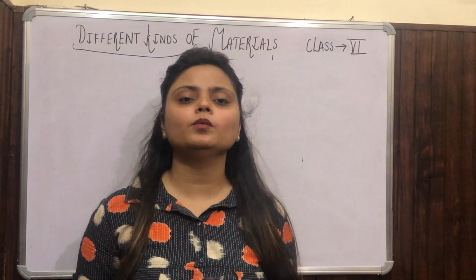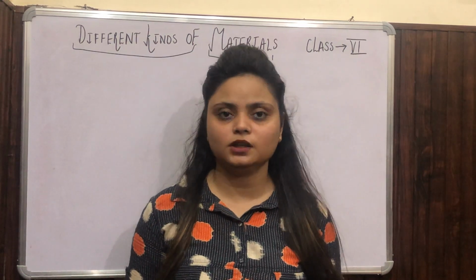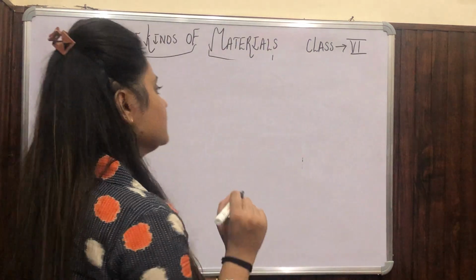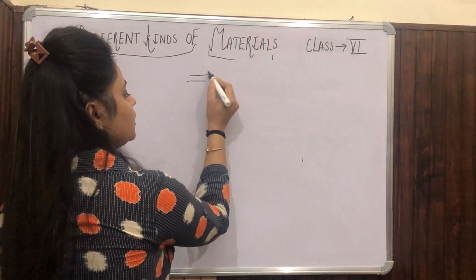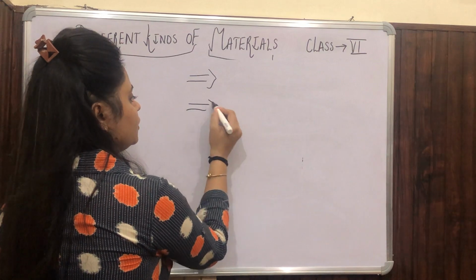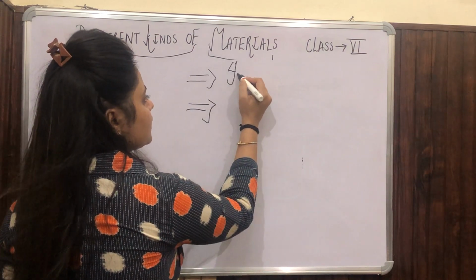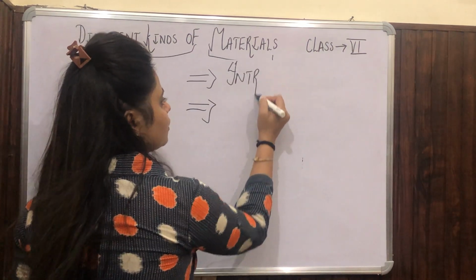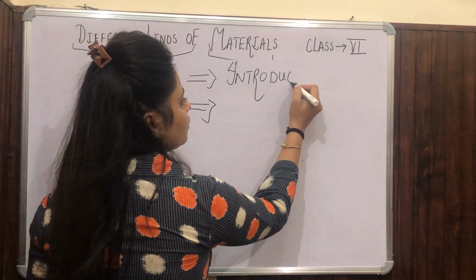So in this chapter we will also learn about the properties of material. Before going deep into the chapter, I will discuss the things we are going to learn. First is introduction, okay?